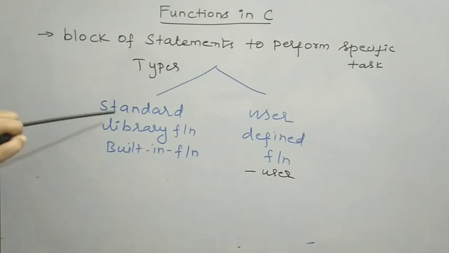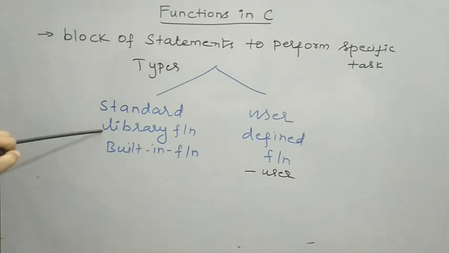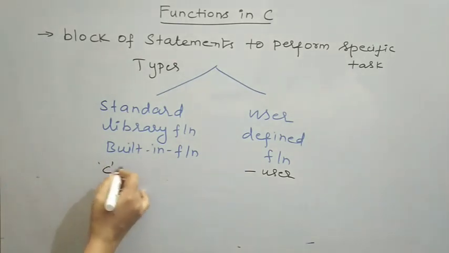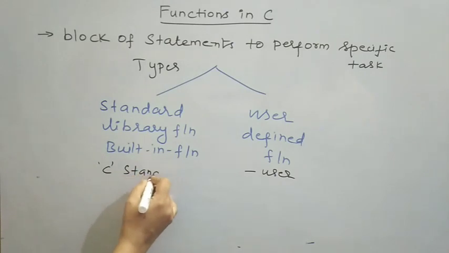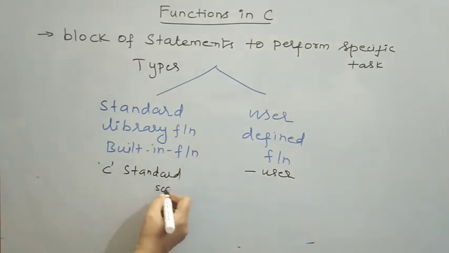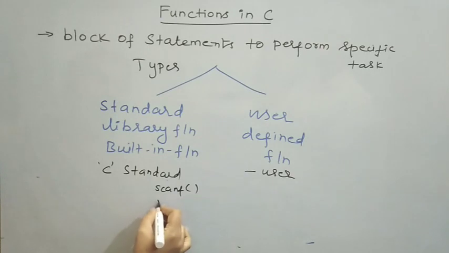Okay. And then the other type of function is the library function or built-in function. It is supplied by, or it is created by, the developer of your C standard. The developer of the C standard supplies us the library function or built-in function. For example, in our program, we are using the scanf function and the printf function.